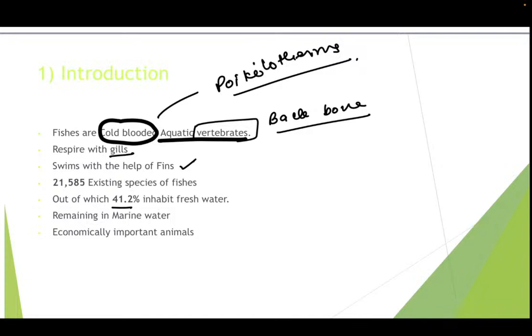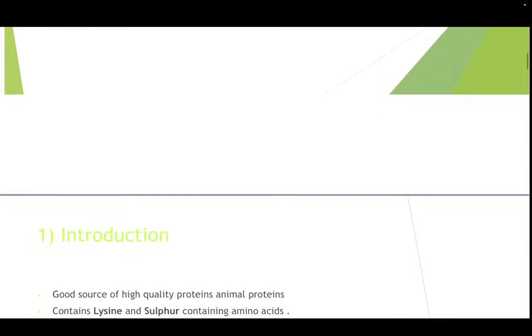So in these 21,585 existing species, 41.2% inhabit the fresh water. The remaining are in the marine water, and fishes are economically important animals. Places like Kerala and Goa have fishes as their main source of income. They go for culture of fishes, they go for capture of fishes, and then they sell it in the market, and thus it is of high economic importance. I hope this introduction part is clear to you all.